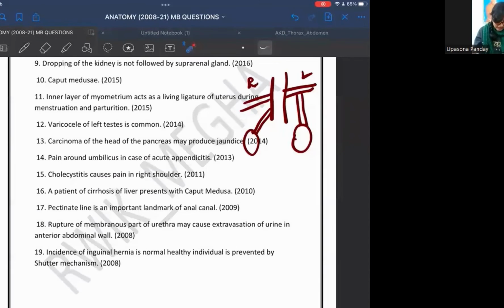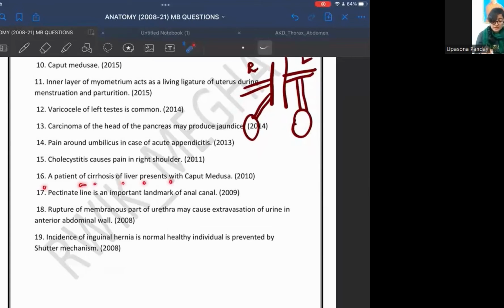Now the next question is that cholecystitis causes pain in the right shoulder. This is also a case of referred pain. How? Our gallbladder is supplied by the right phrenic nerve, which carries the nerve roots C3, C4 and C5. The same nerve roots supply the right shoulder. So in case of inflammation of the gallbladder, that is cholecystitis, the pain from the gallbladder will be referred to our right shoulder, in the same way as the pain from the appendix was carried to the skin around the umbilicus. Hence, the patient will feel the pain in the right shoulder. Now, a patient of cirrhosis of liver presents with caput medusa.